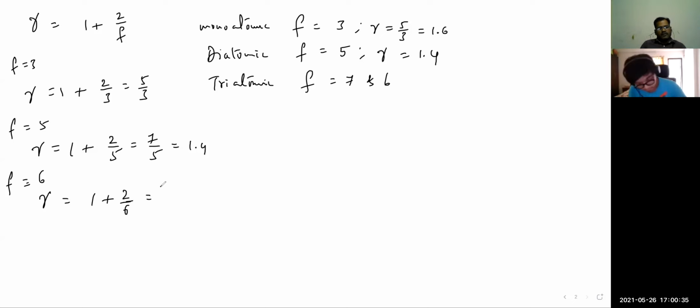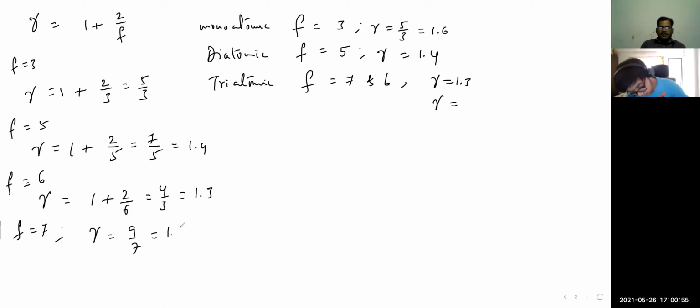4/3 means 1.333 something. So here the gamma value is 1.33, and if it is 7, then it is 9/7. That is 1.2 something. Anyways, as the degrees of freedom increase, the gamma value decreases.